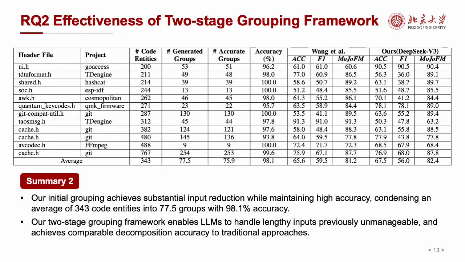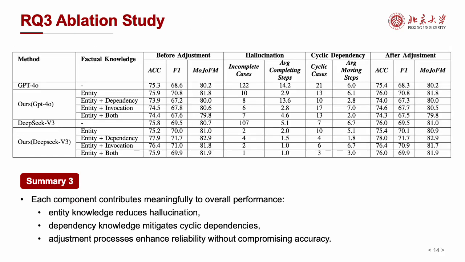For RQ2, we verified that initial grouping generates clusters with 98% accuracy, enabling LLMs to handle previously unmanageable input lengths while achieving high decomposition accuracy. For RQ3, ablation studies showed that all 3 types of factual knowledge have beneficial impacts.